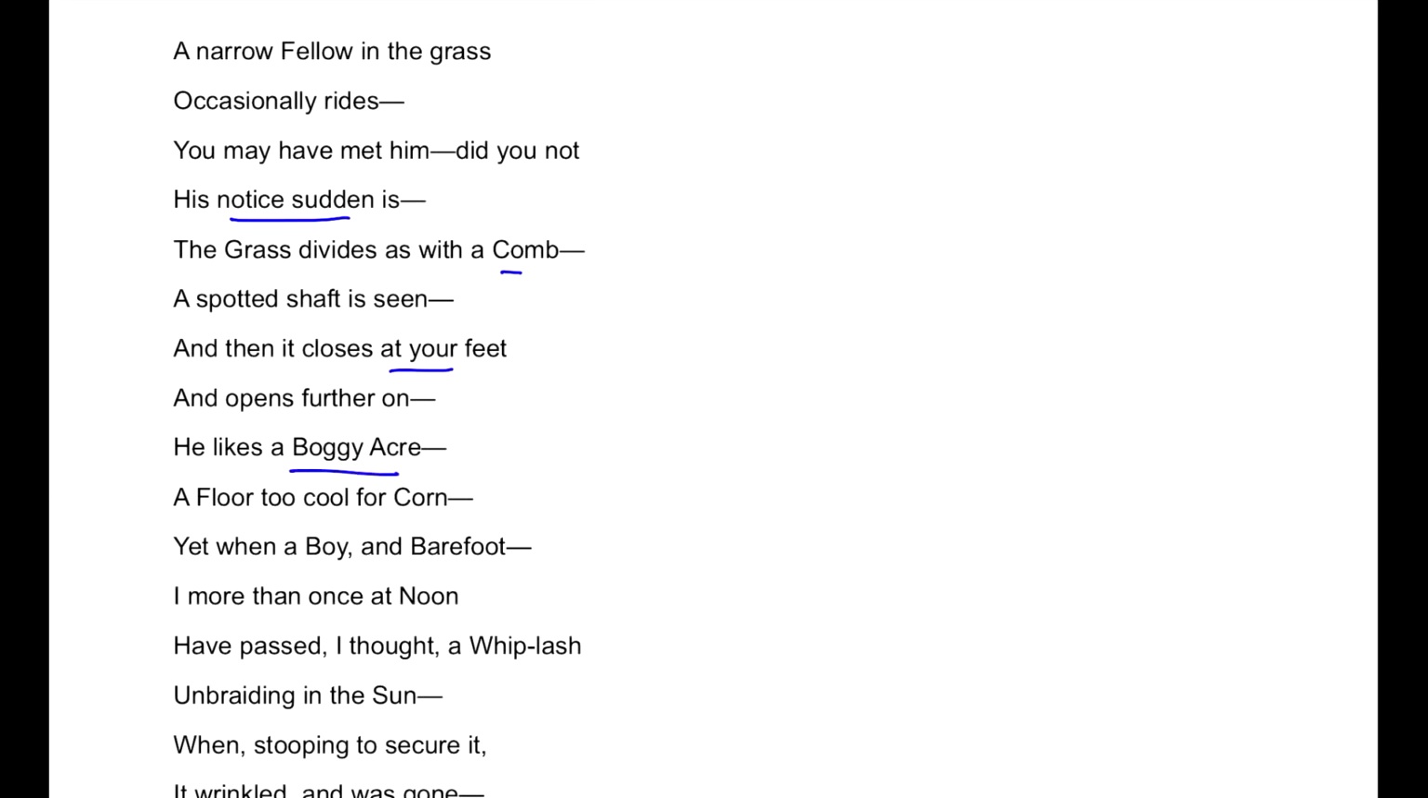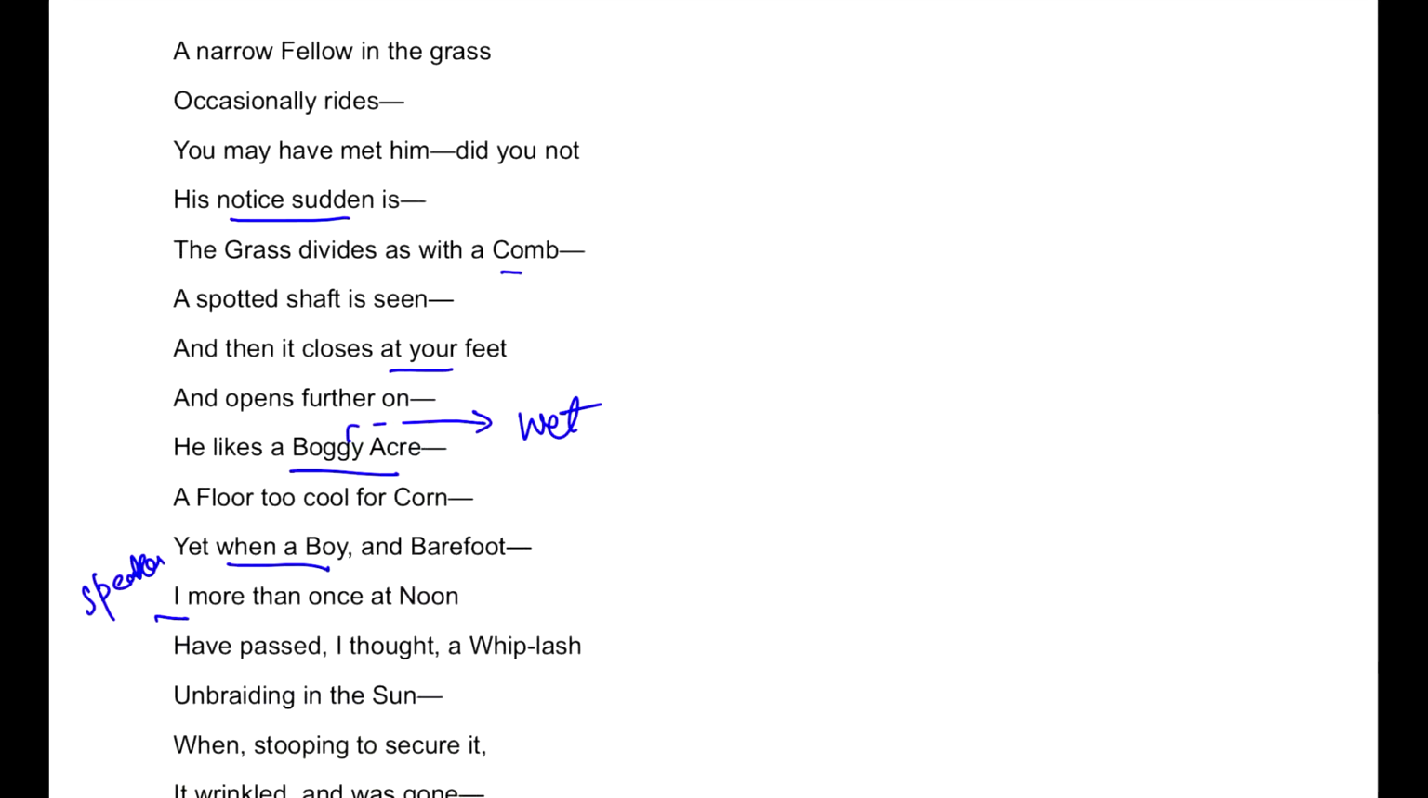Now, please understand, neither I nor anyone at XLRI expects you to know the meaning of the word boggy. But since I'm teaching you here, I'll tell you the vocabulary meaning. You may add it to your vocabulary. Boggy means wetlands. Okay, so he likes a boggy acre, a floor too cool for corn. That means corn can't be grown there. Yet when a boy and barefoot, I means the speaker.